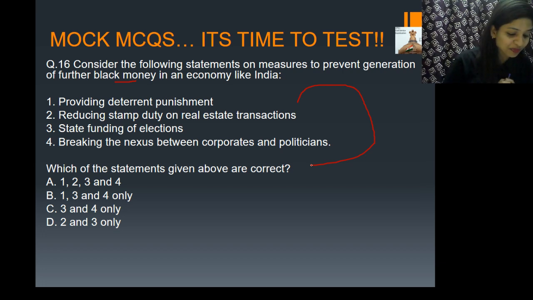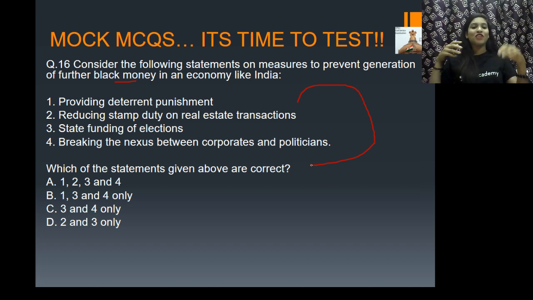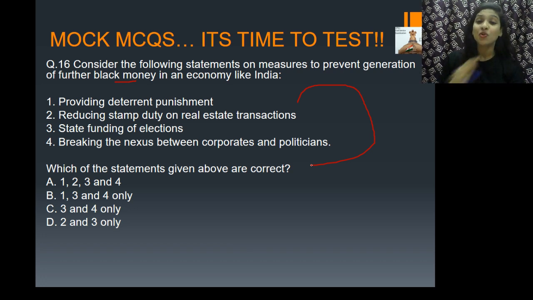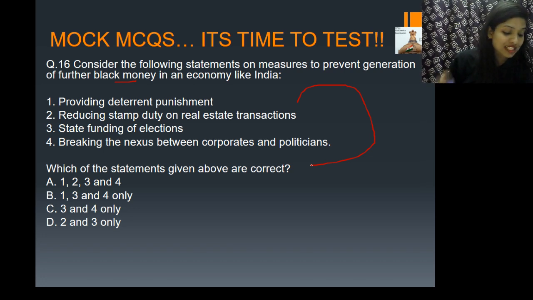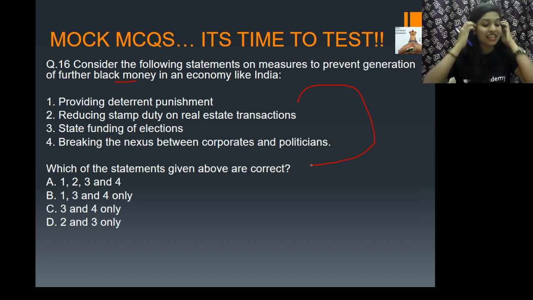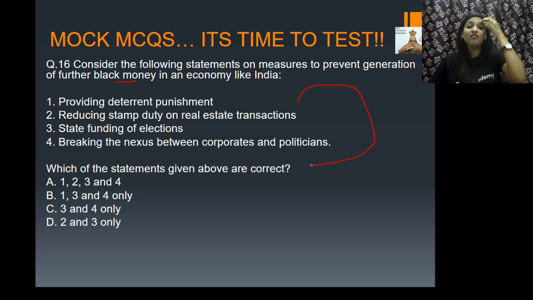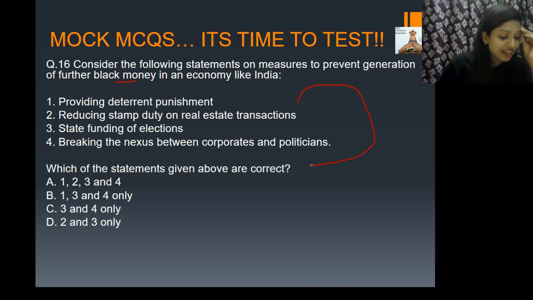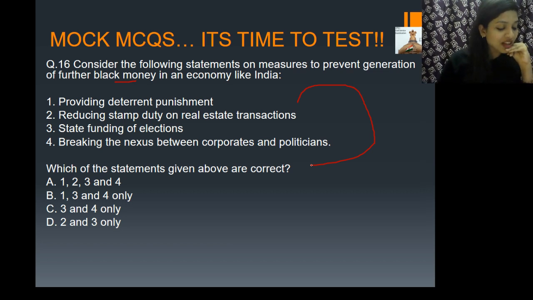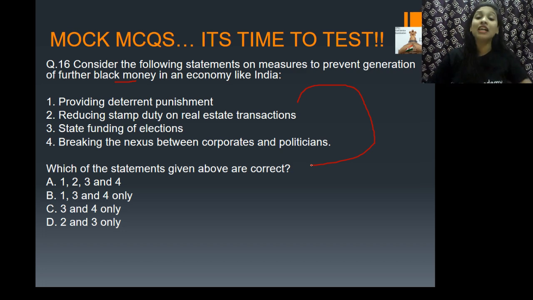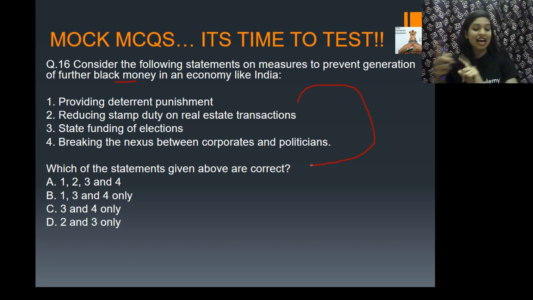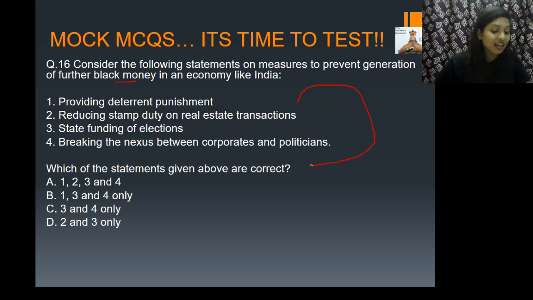Yes, yes, wonderful, Vijay. You have gone with A. All the 4 options are perfectly right to prevent generation of further black money. Okay. Wow, that's nice. But Madhvir, I said C. Pallavi, I said A. Oh, hi, Parvinder Singh. You're going with B. Only 1, 3 and 4. Yes, Rahul is saying D. Anvish is saying B. Yes, hi, Abhishek. But Payal and Vidya are going with A. Wonderful, girls. And Ratna is saying it is again B. Shubhankam is also saying B. Then somebody called MM is saying A. Yes, hi Sai Kumar and Shashank.